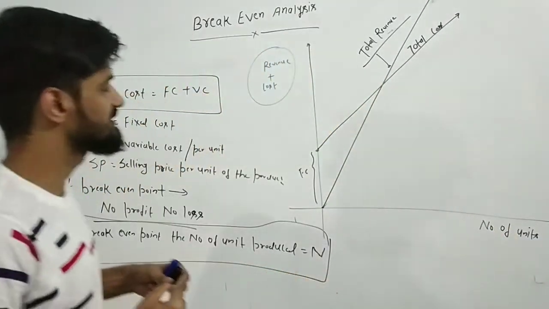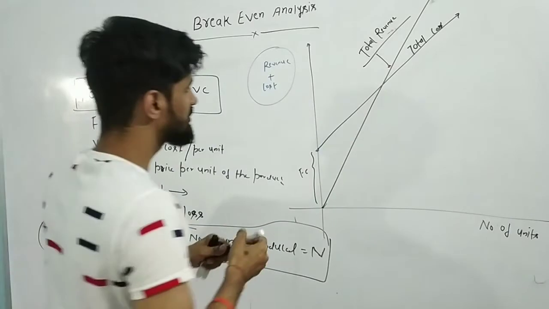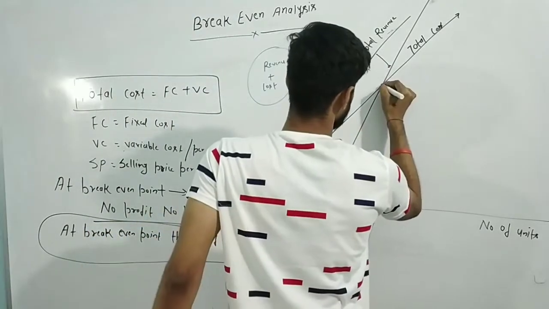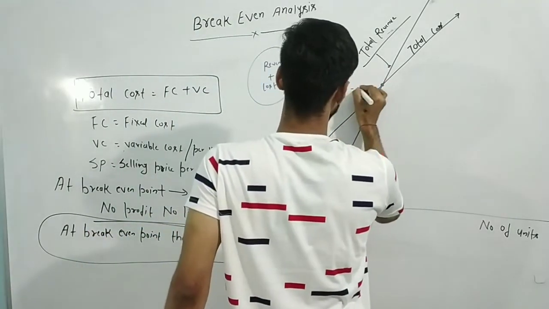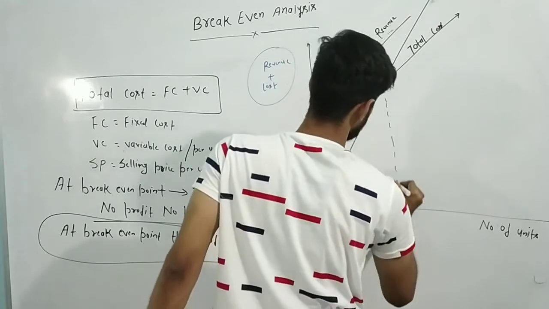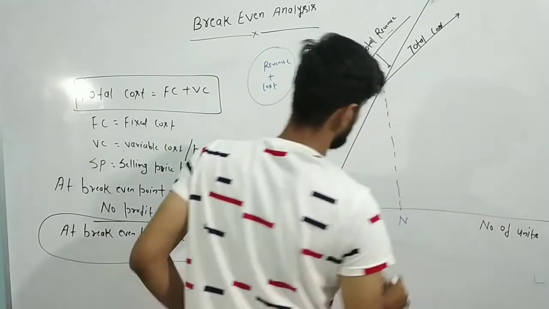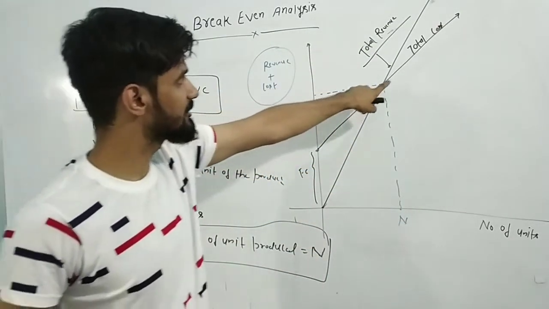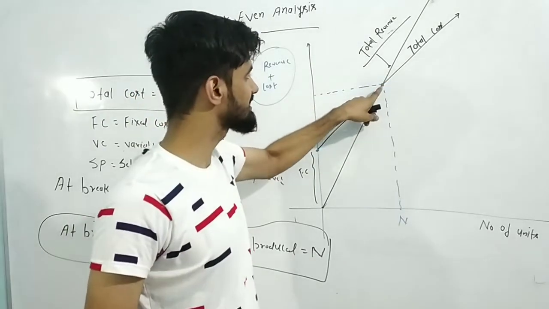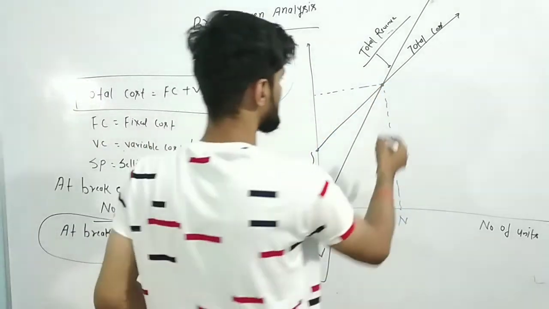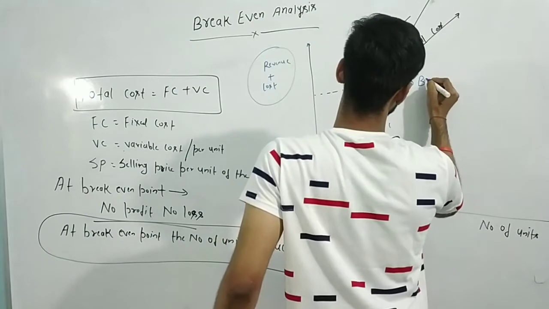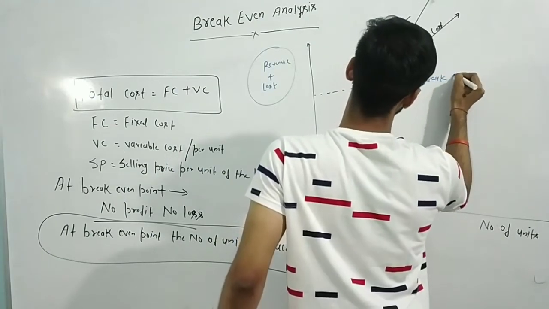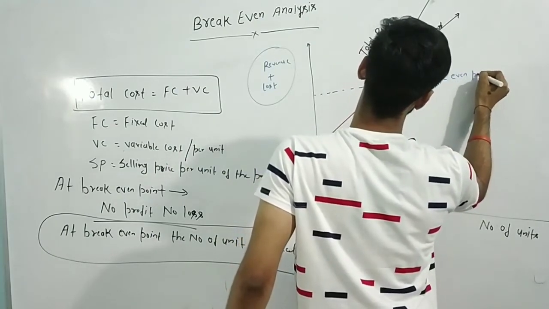Now you can judge from this particular graph, if you reach this particular point, for a particular unit of n, total cost is going to be equal to total revenue. Then this point will be called our break even point.